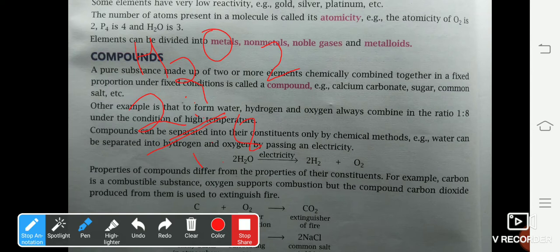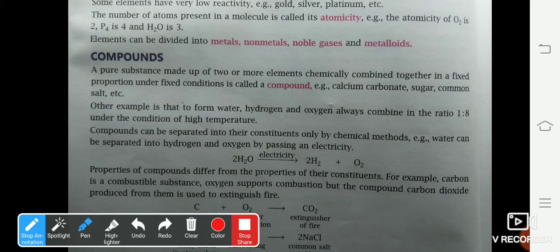The atomic mass number of oxygen is 16, so 2 is to 16. If we convert it into a simpler form, the ratio comes to be 1 is to 8. So we can clearly make a statement here that hydrogen and oxygen combine in the ratio of 1 is to 8 by mass to form water. And this ratio is always fixed. It will not change. Therefore, the combination of hydrogen and oxygen is called a compound.